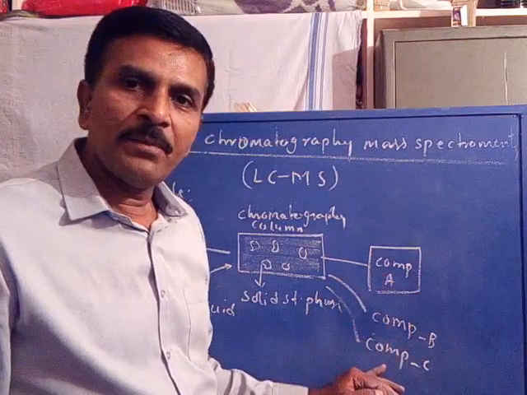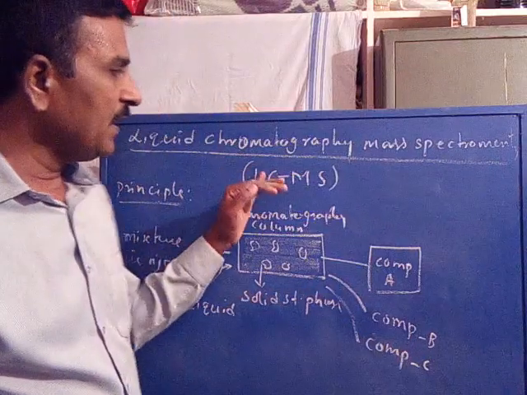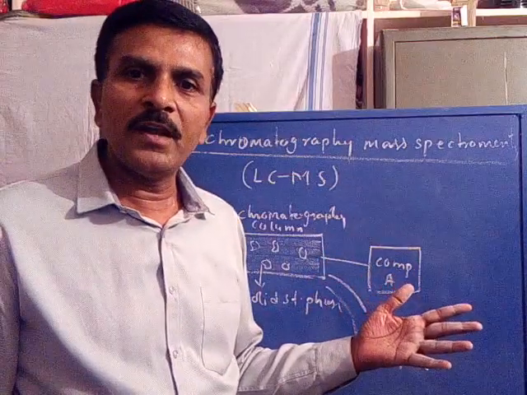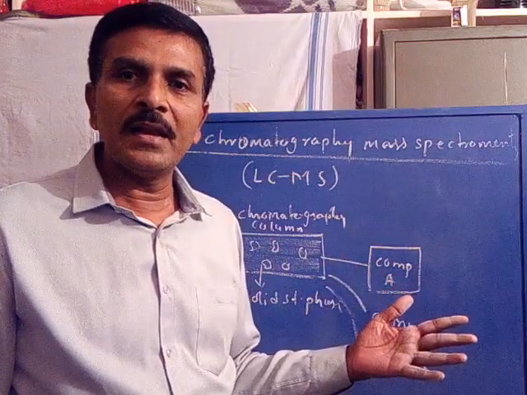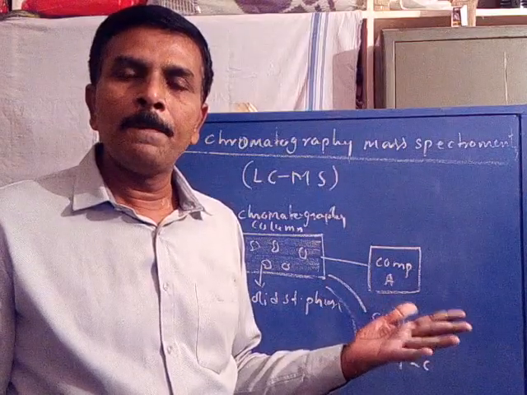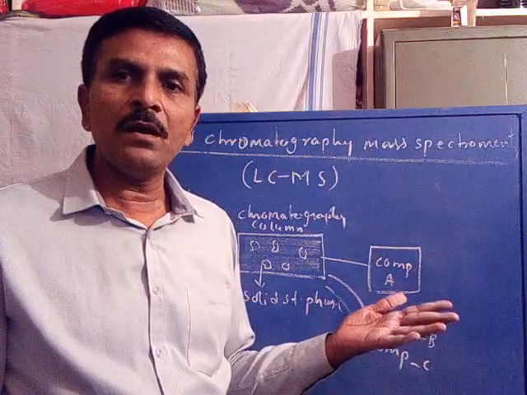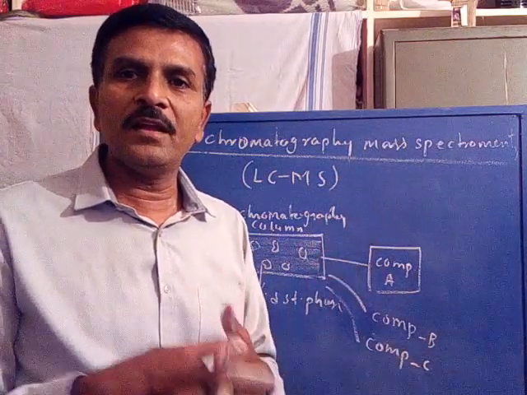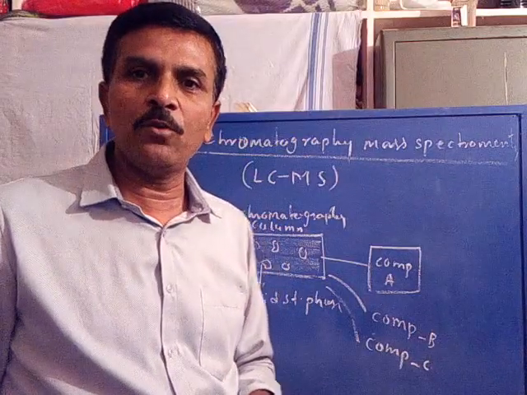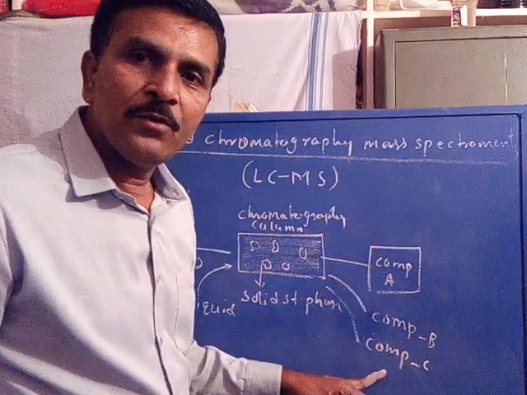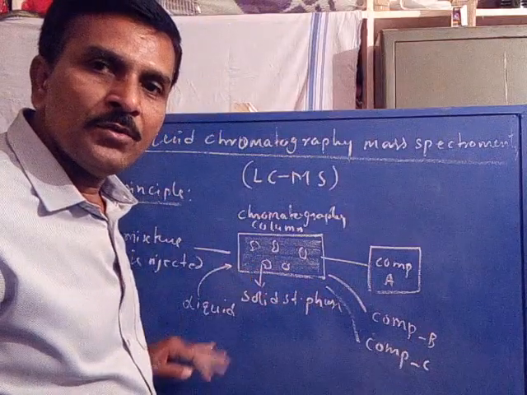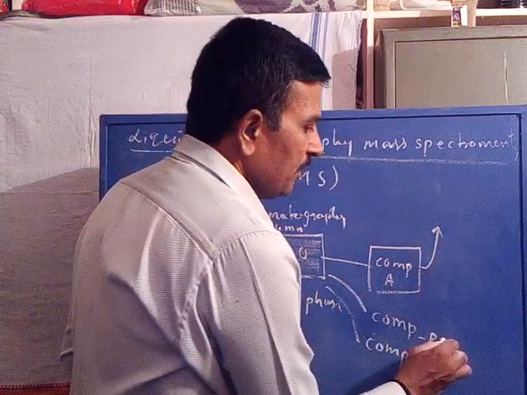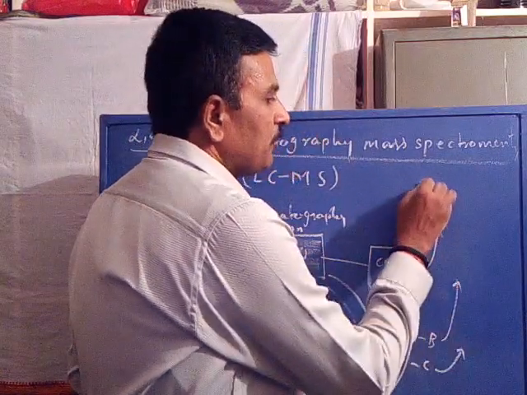Now the components are separated. Here in LCMS, the liquid chromatography is combined with mass spectrometry. It is a combined analytical technique involving the separation of the components of a mixture and their analysis using mass spectrometry. So it is a coupled technique where liquid chromatography is coupled with mass spectrometry. Whatever components are eluted from the chromatographic column using a liquid as a mobile phase are analyzed with the help of mass spectrometry.